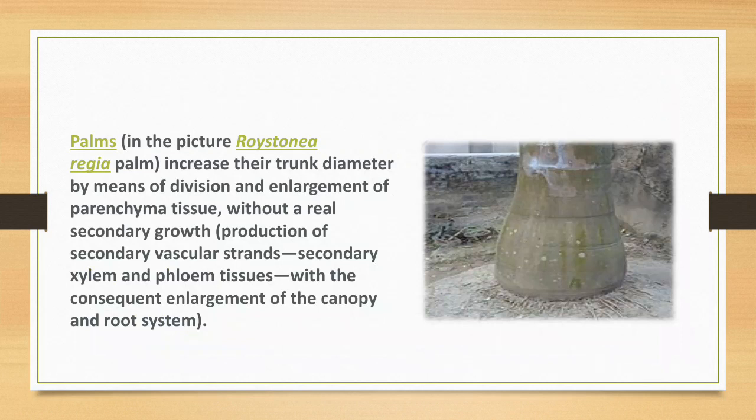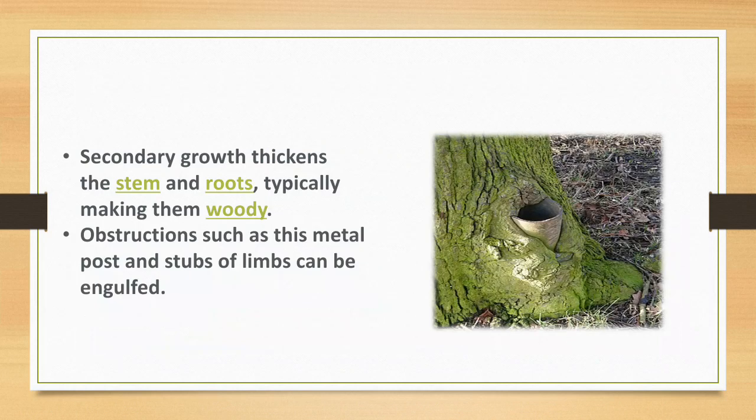Production of secondary vascular strands, secondary xylem and phloem tissue, with the consequent enlargement of the canopy and root system. Secondary growth thickens the stem and root, typically making them woody.